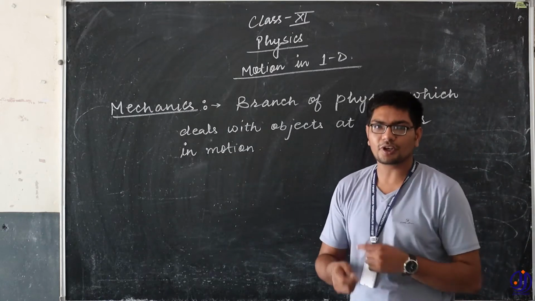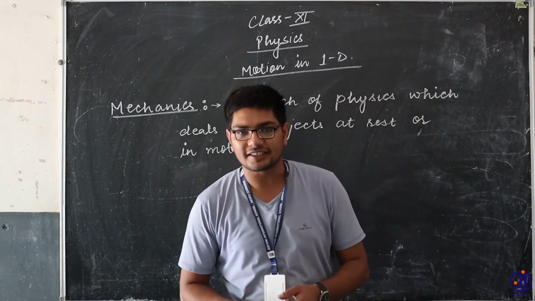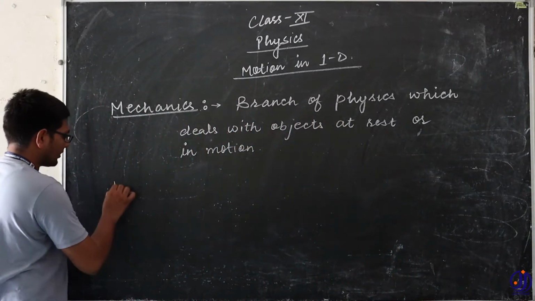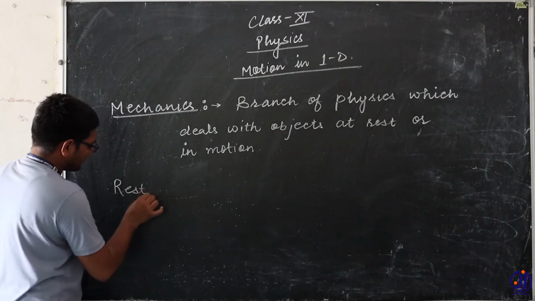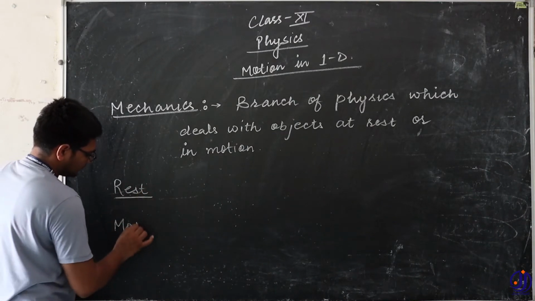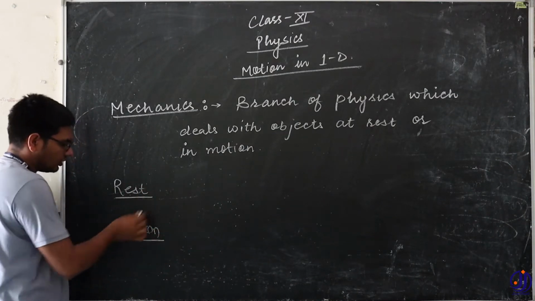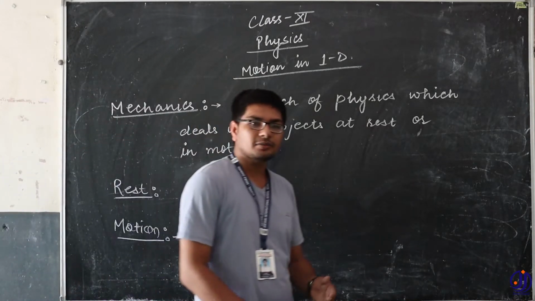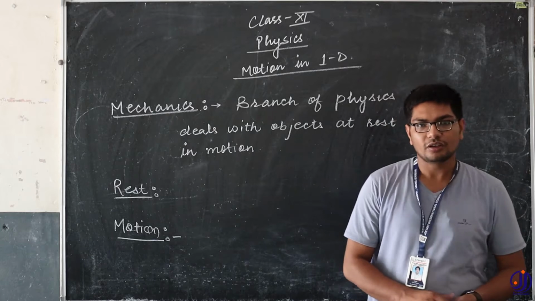Now the most important question that arises in front of us: what is rest and what is motion? Rest and motion are the two states.